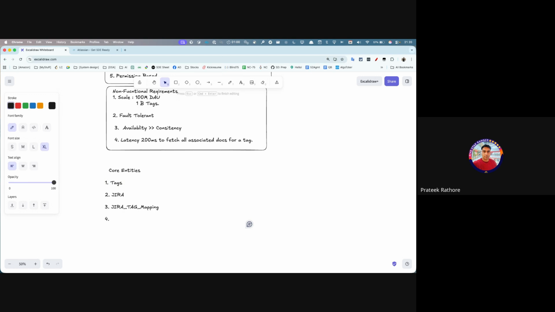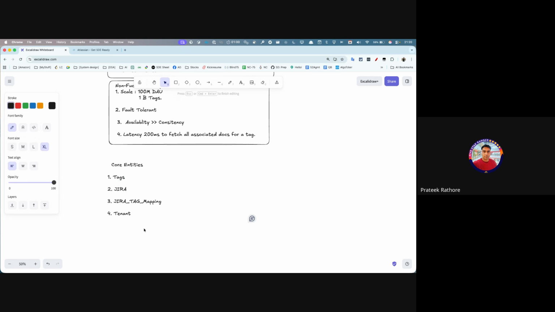I normally write users as well, but it won't be users here. I would like to add tenants here, tenant or tenant ID, somewhere that will be involved. Agree? Yeah.